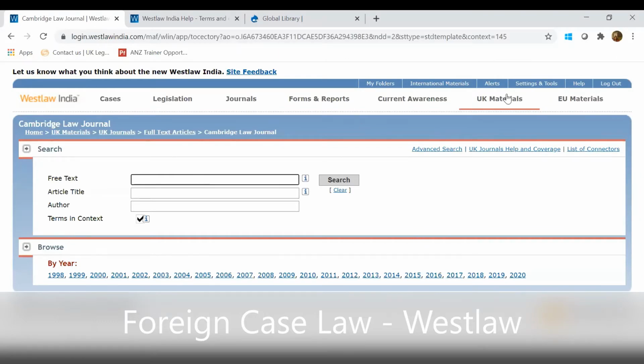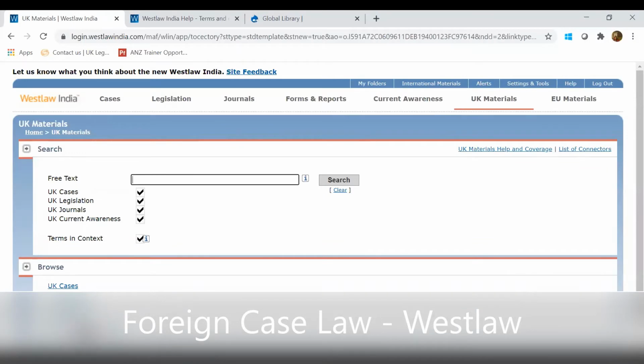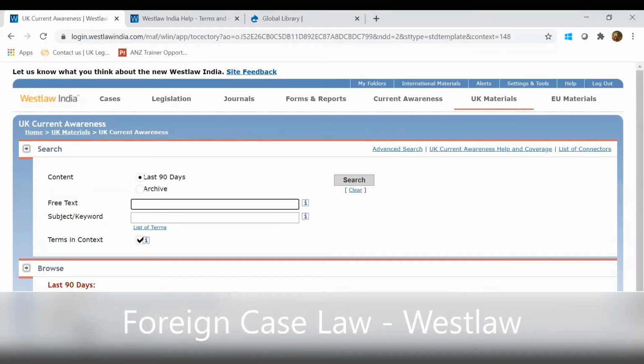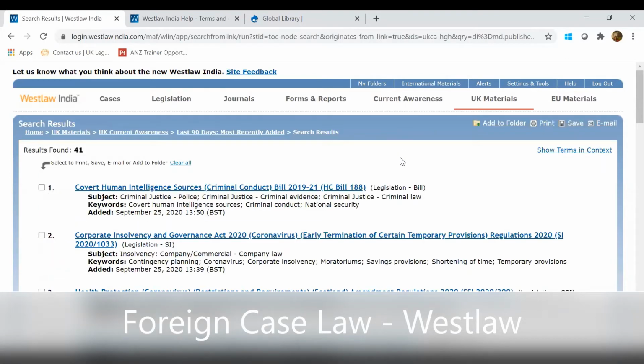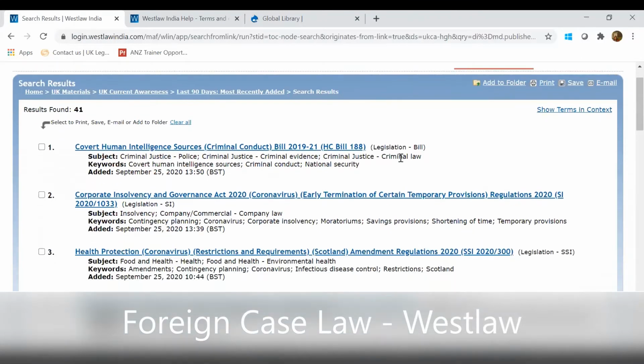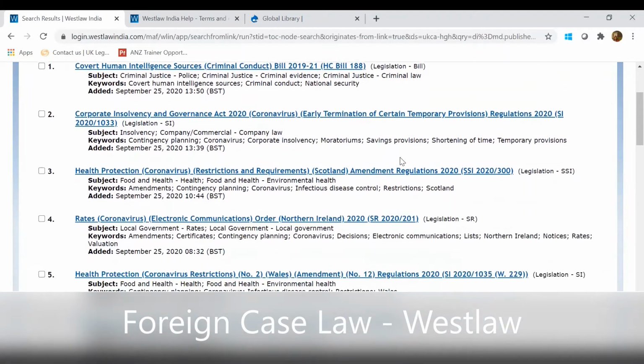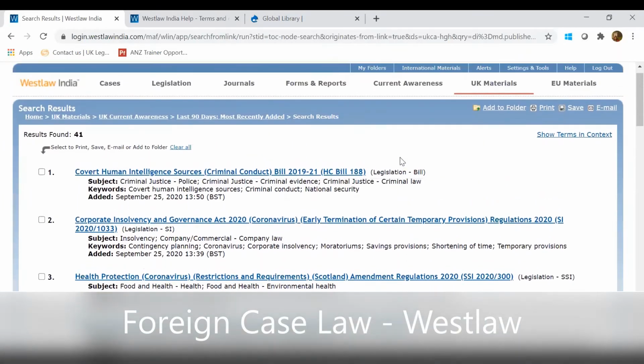So these are UK journals, and coming to the last part in UK is UK current awareness. This will also help you identify what has been uploaded in UK in the past 3 months. The last 90 days data is given by document type, by subject, or by the most recently added documents. You can have a look through it. If I want to see by most recently added, for example, highlights best of the last 5 days, this is the most recently added. This is added today. As per today, these are the documents which are added.